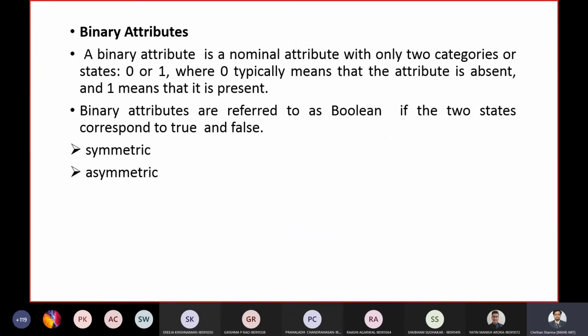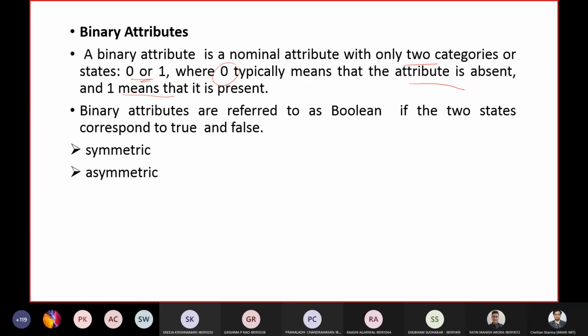The next attribute type is binary attributes. For binary attributes, only two categories are present. It's either 0 or 1, where usually 0 means the attribute is absent and 1 means the attribute is present.